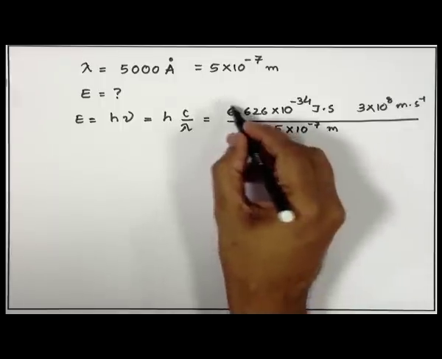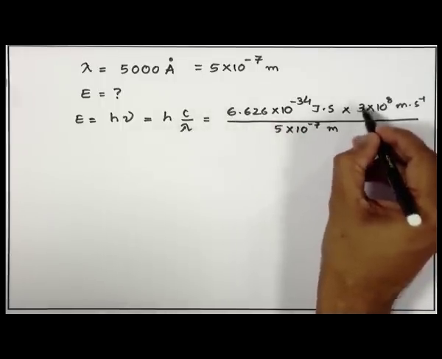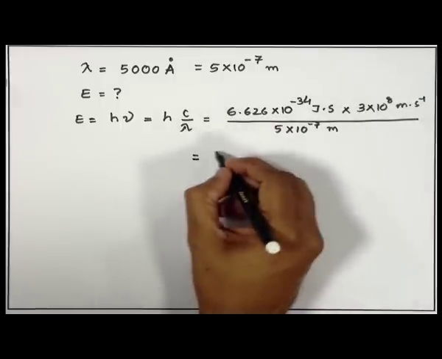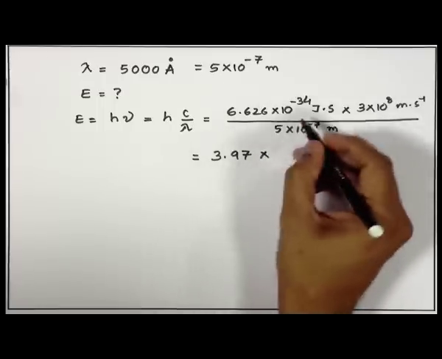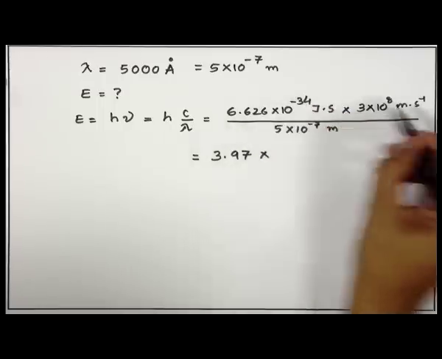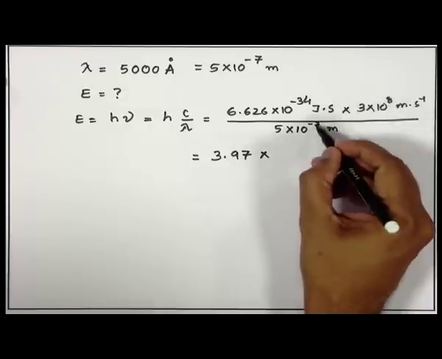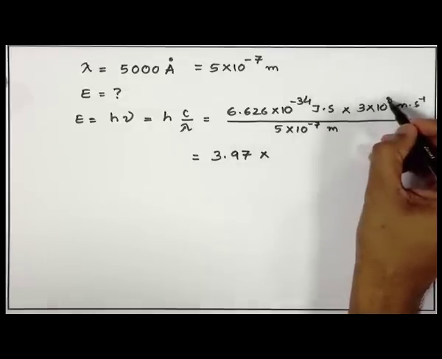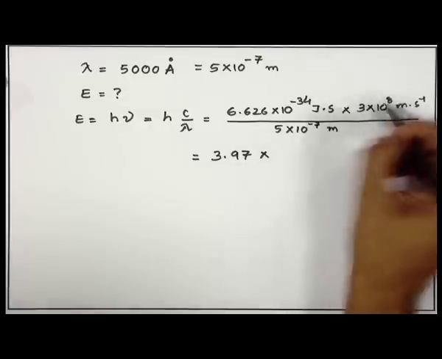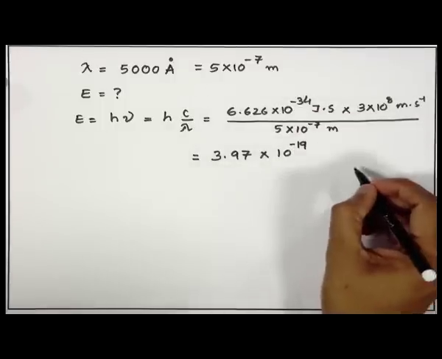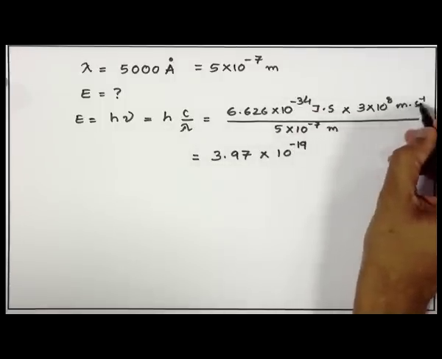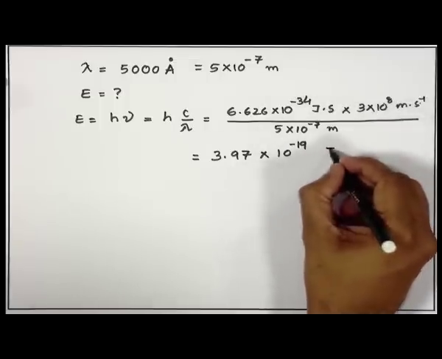If you take this number 6.626, multiply it with 3 and divide it by 5, I got it as 3.97 into 10 to the power, the powers we will collect now, is minus 34, this is plus 8, this is minus 7, when minus 7 goes up it becomes plus 7. So, it is plus 15 minus 34, it is 10 to the power minus 19. What is the unit? Meter, meter they cancel out, second inverse second they cancel out, I am left with this unit.